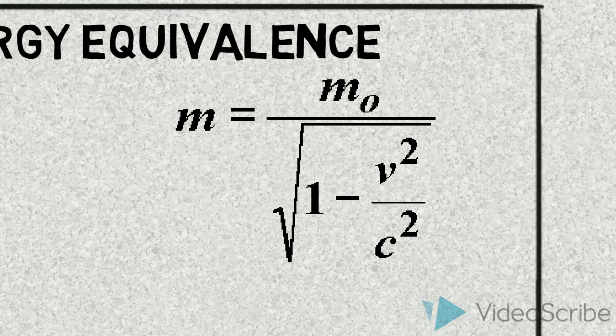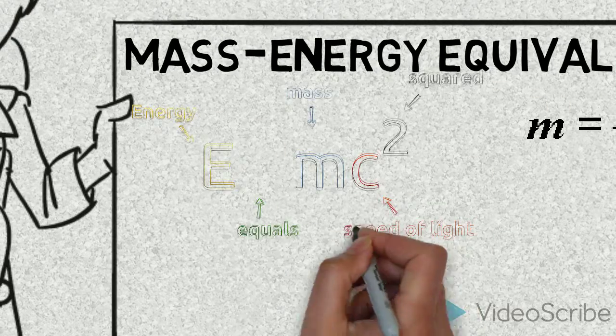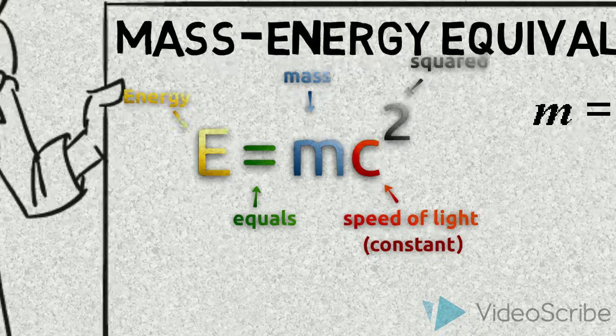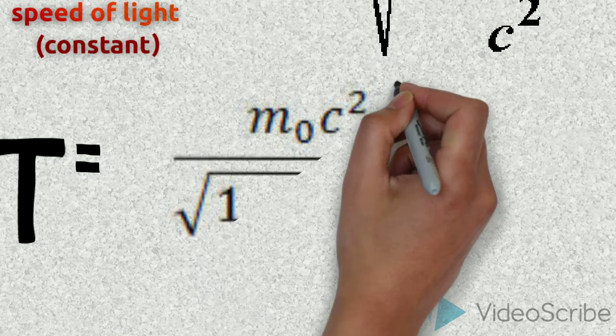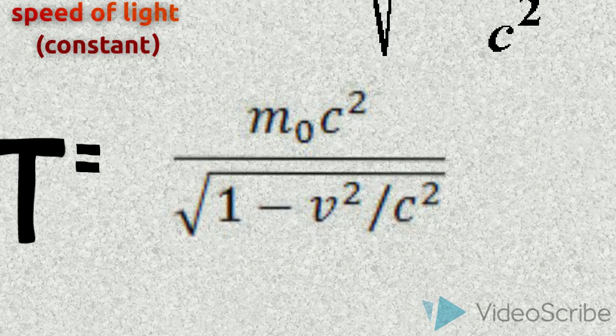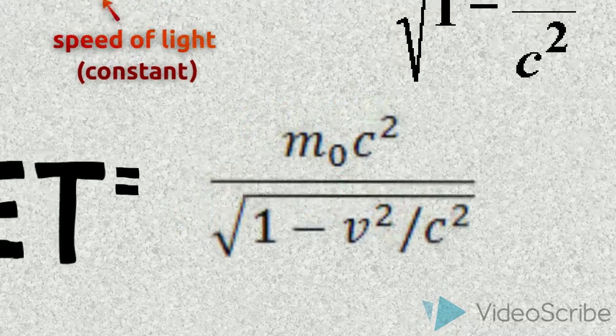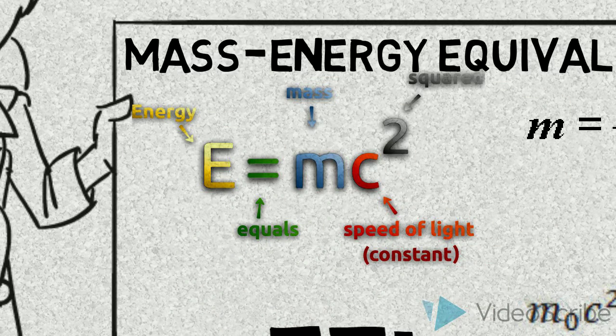The equation for relativistic mass is m equals m_0 over the square root of 1 minus v squared over c squared. m_0 is the rest mass, and using this equation of special relativity, Einstein concluded that the total energy, so E total, for an object with rest mass m moving with speed v, is equal to E total equals mc squared over the square root of 1 minus v squared over c squared. When an object is at rest, the equation simplifies to energy equals mc squared.